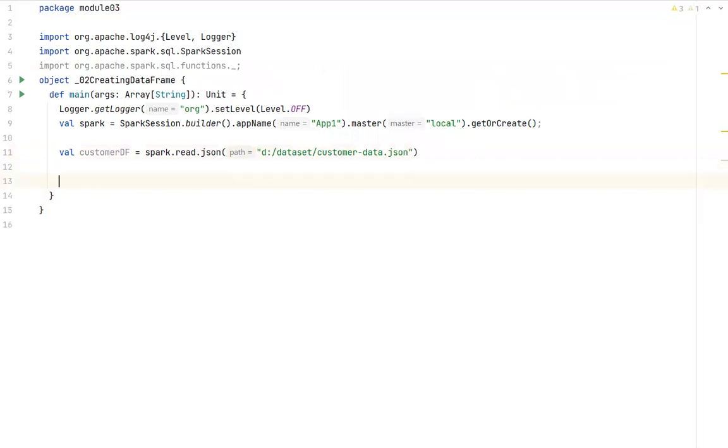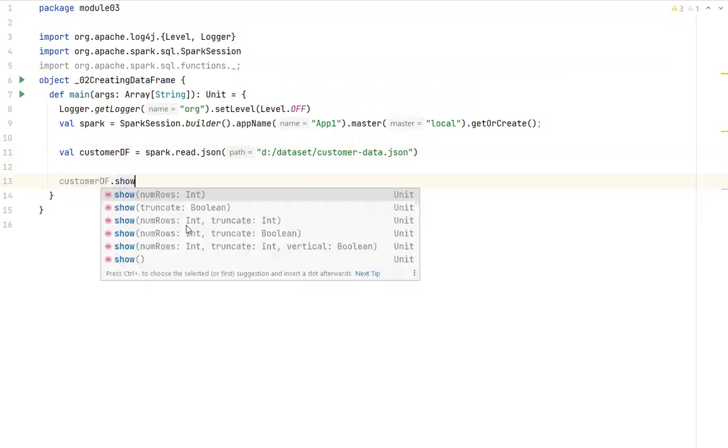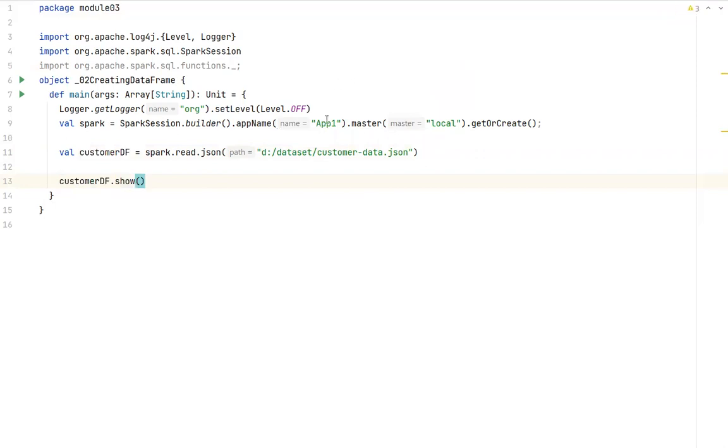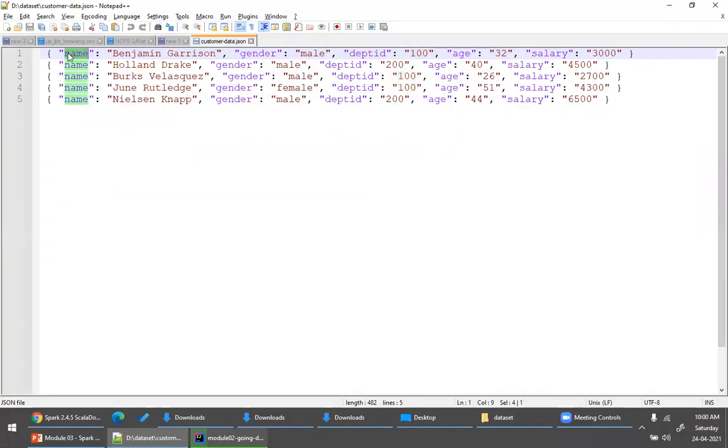Now we will explore important methods present in the data frame. Let's print the data frame first. And if you see, once it prints, you should observe one important thing. The header names will always be the key. This is very important to be noted.